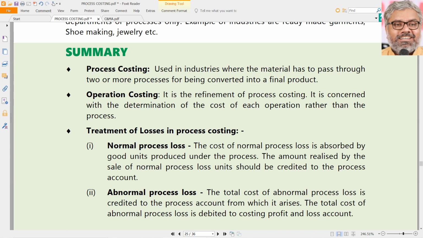I would give some time for you to go through these steps very carefully, read them and understand the concept very carefully. Yesterday's session introduced process costing. Today's session goes to the core and heart of process costing. As far as the concept of process costing is concerned, these two are the most important things. Understanding these two sessions will give us better clarity on the problem solving of process costing.